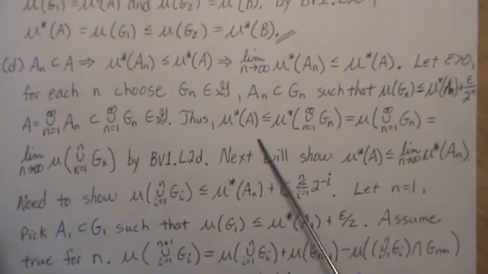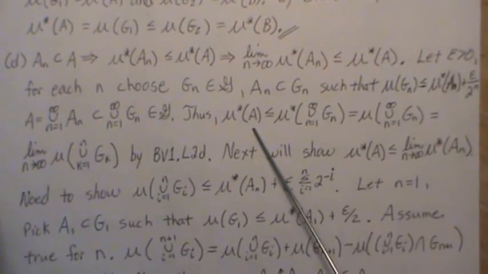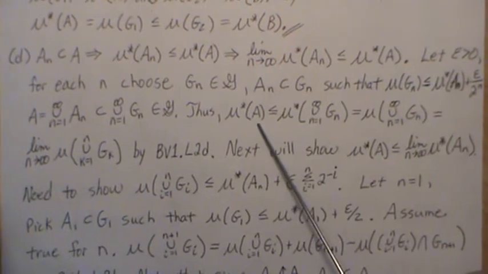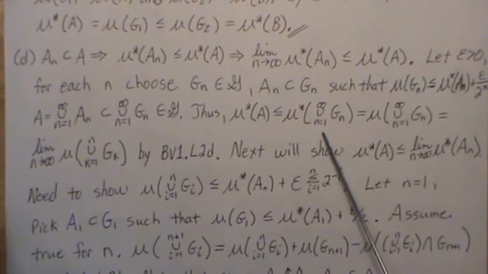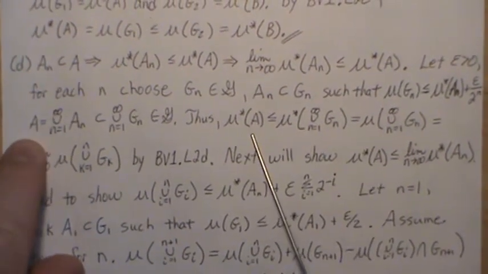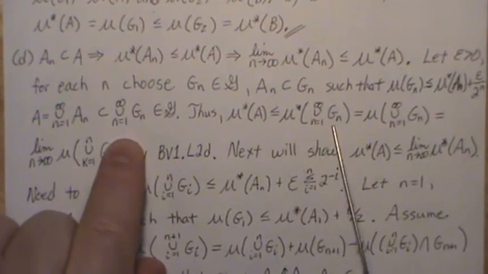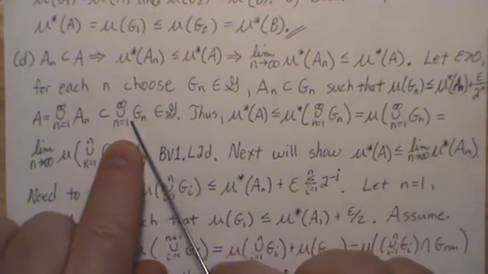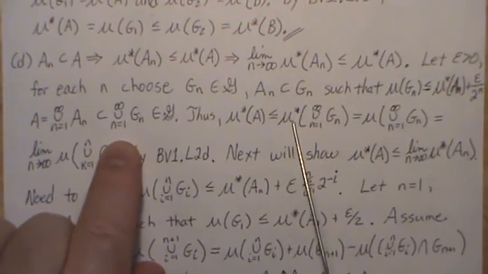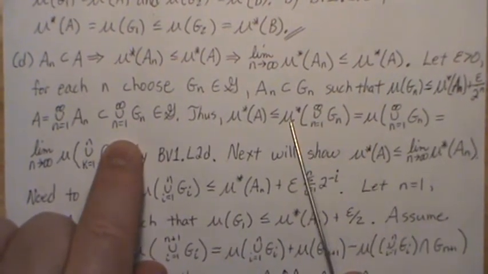So thus, the measure of A is less than or equal to, right? So this measure is less than or equal to this measure, right? This lives in G, so it's actually just mu. They're the same.